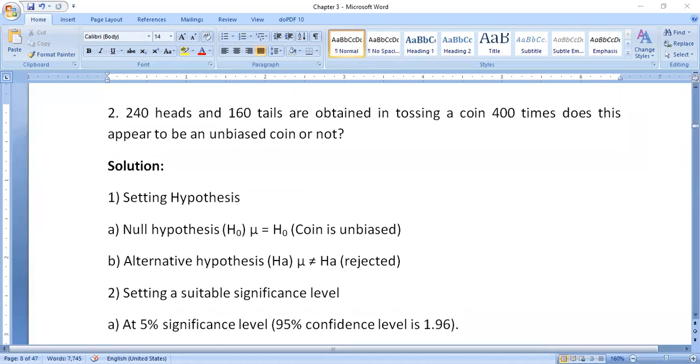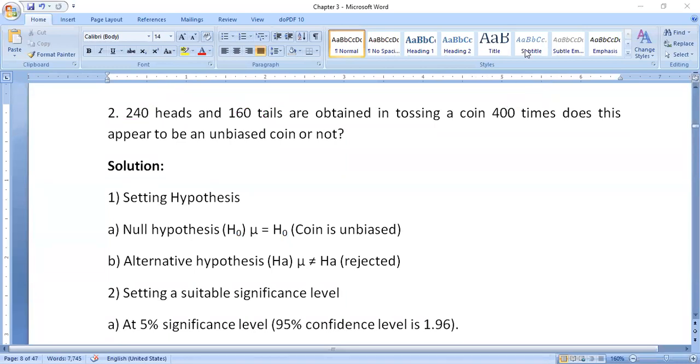We have to focus on the probability of success only. Don't focus on these 160 tails. Follow the method we followed in the previous problem; the same method we are going to apply here. Don't focus on 160, just focus on 240 and the 400 times the coin is tossed. What is our first step?